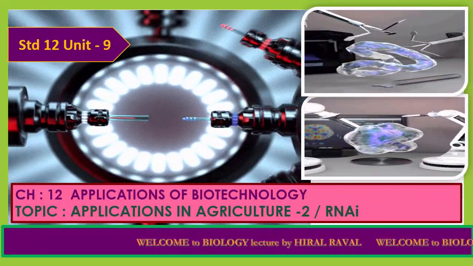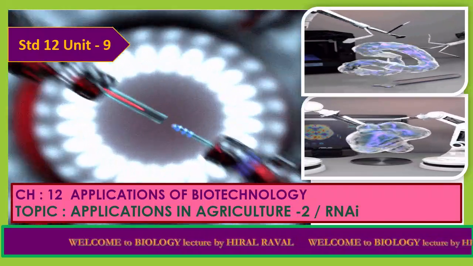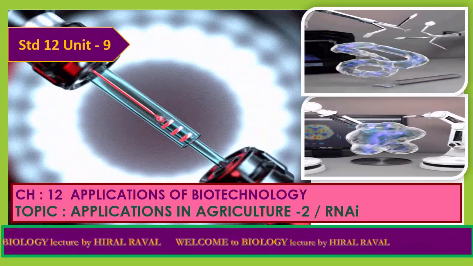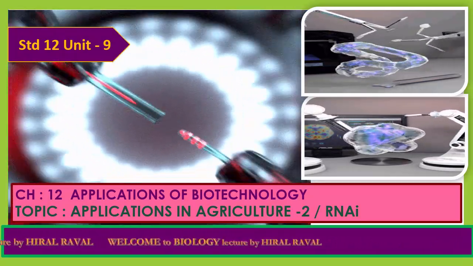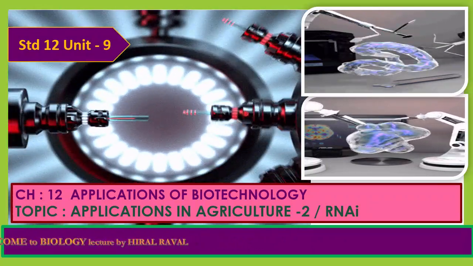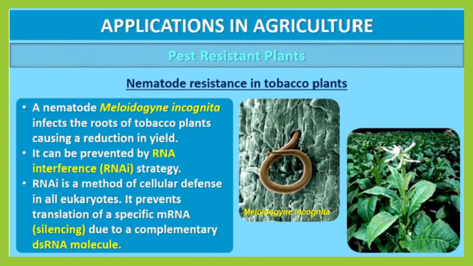Hello students, today we are going to learn about applications of biotechnology, in which we will learn about applications in agriculture part 2, where we will discuss RNAi, that is RNA interference. In the previous lecture, we already discussed one example of a pest resistant plant, and today we are going to discuss another example of pest resistant plants, and that is nematode resistance in tobacco plants.